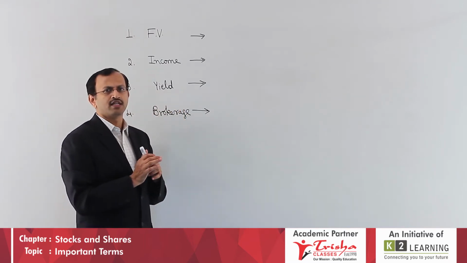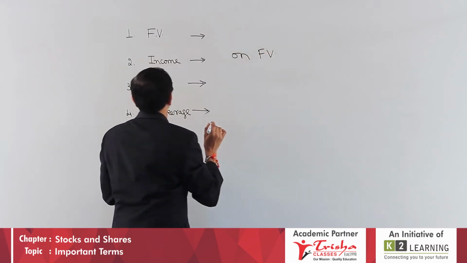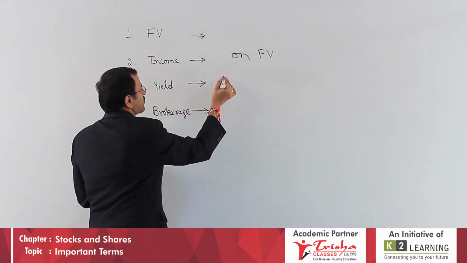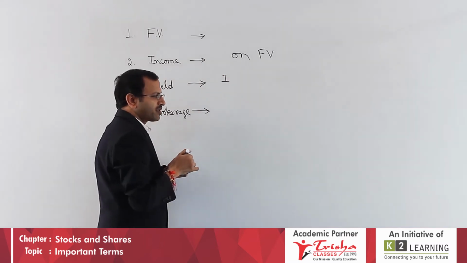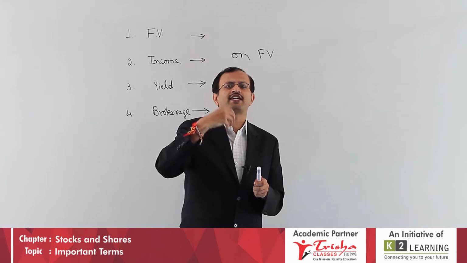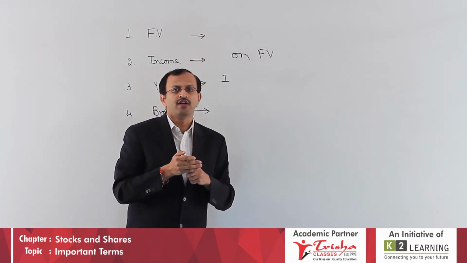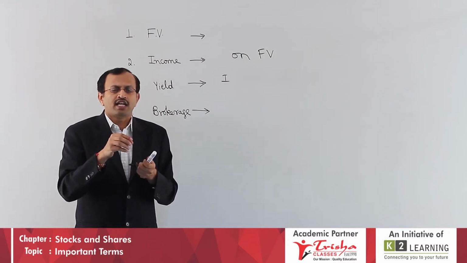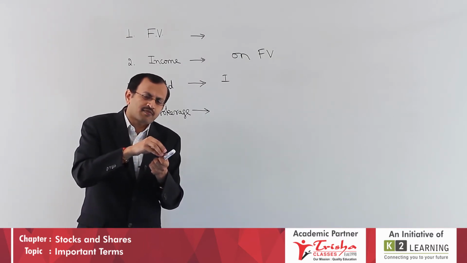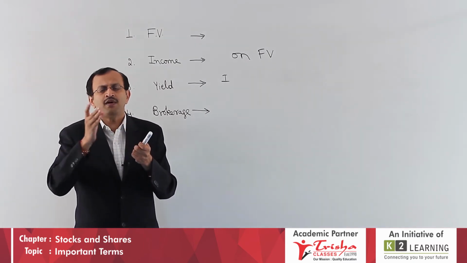Third point is yield. Yield is equal to income divided by face value, if you do that, you will get the percentage. The company offers 10%, 8%, but the income is upon face value. What is the word yield about? Yield is about how much I have invested to get that much income, not the face value. Therefore, it is income upon investment.